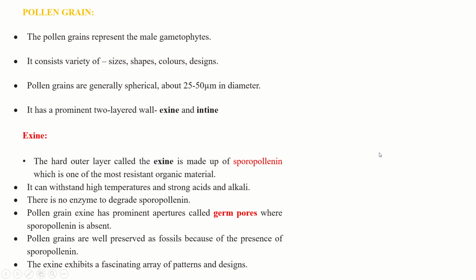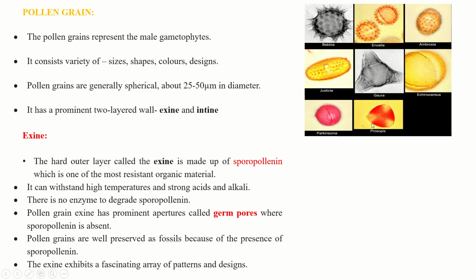Now pollen grains represent the male gametophyte. They come in a variety of sizes, shapes, colors and designs. You can see here sizes also vary, and the patterns and designs. Some are triangular, some are spherical, some are oval, and some have spines. This is oval. So you find different ornamentation in the designs. It looks very beautiful under the microscope. Pollen grains are generally spherical, about 25 to 50 micrometers in diameter. They are very small.